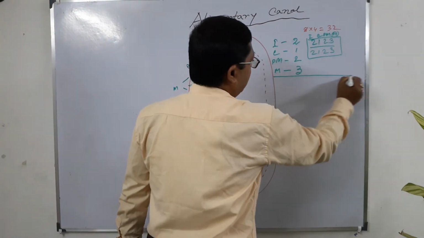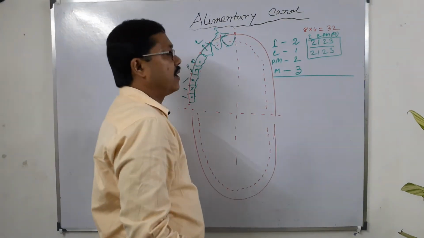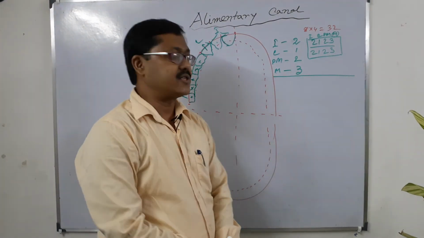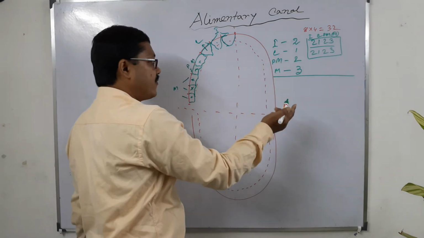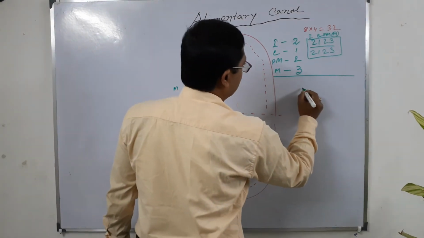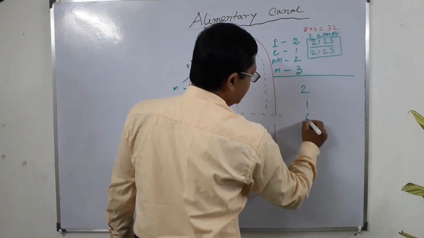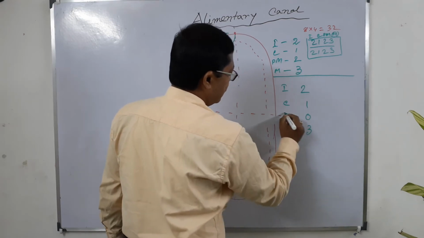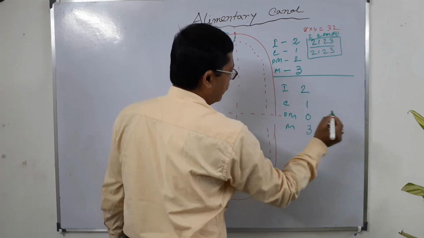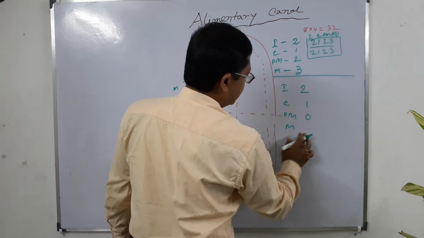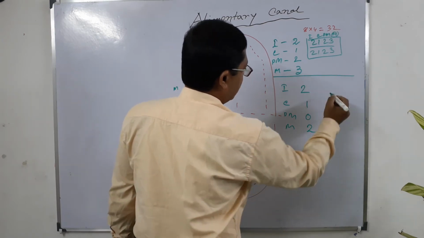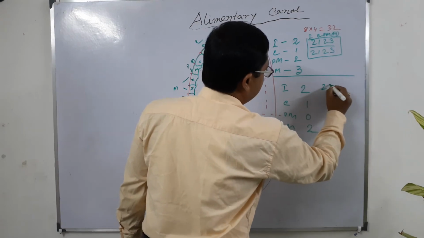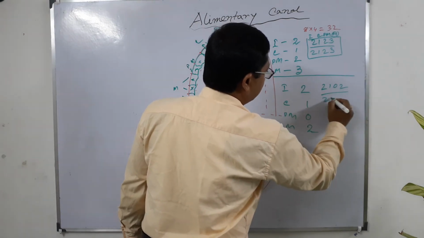The same structure is also found in an infant, and the number is 20. What is the dental formula of an infant? 2, 1, 0, 2: incisor, canine, premolar and molar. So the formula is 2102 by 2102.